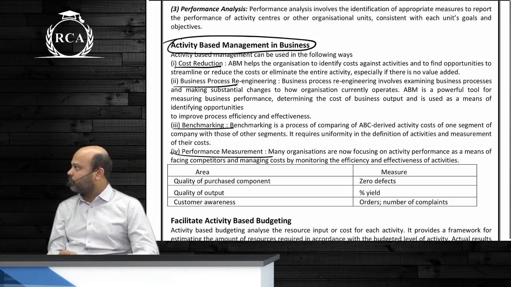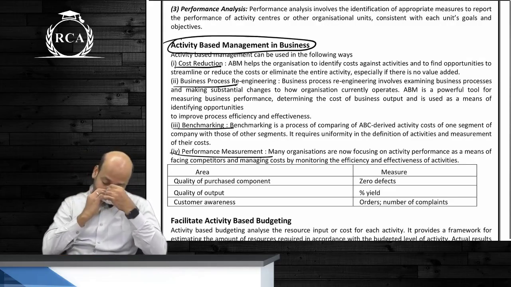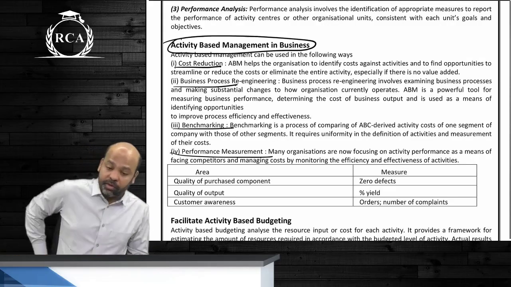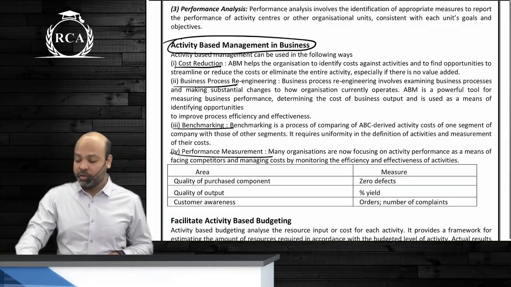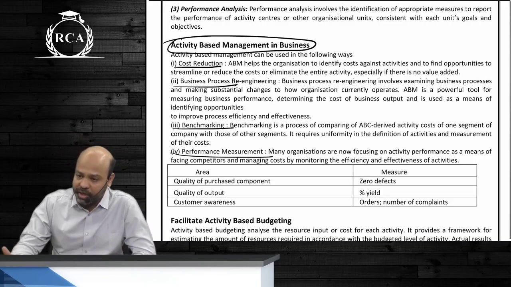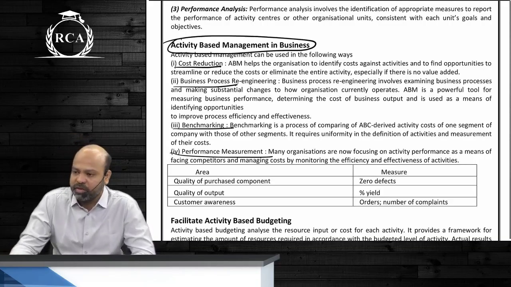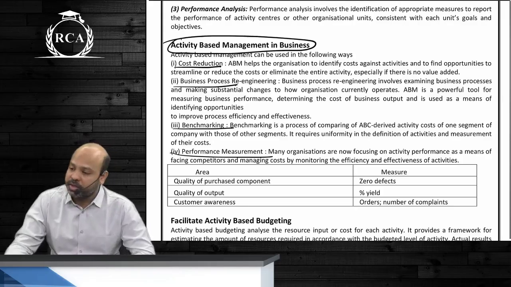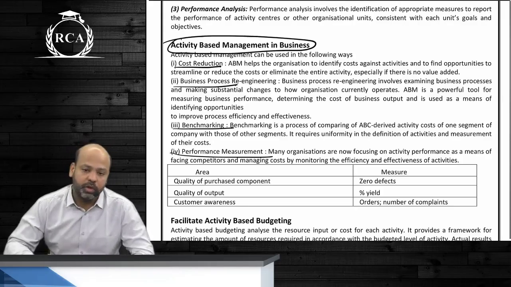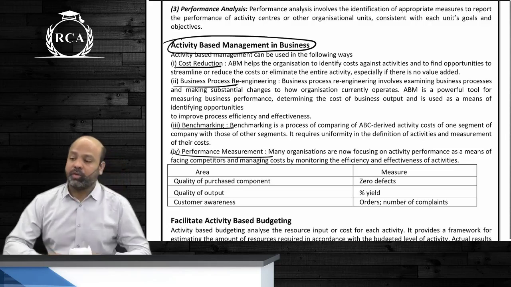And the last one, guys, performance measurement. Because under activity based management, we also undertake performance analysis. What is performance analysis? Undertaking a study of the factors that can be used. How will it help us in performance measurement? Unless you know what should be an appropriate performance measure, you will never be able to measure the performance of any department. And to know what should be an appropriate performance measure, guys, you will have to use ABC, because we are anyways arriving at the amount performance measures. Is that clear?